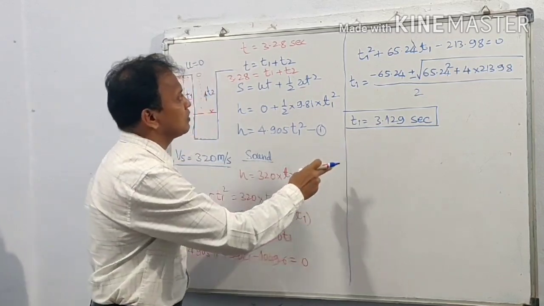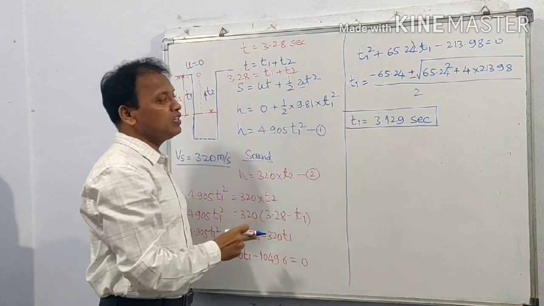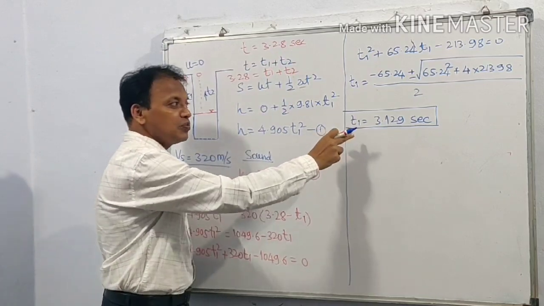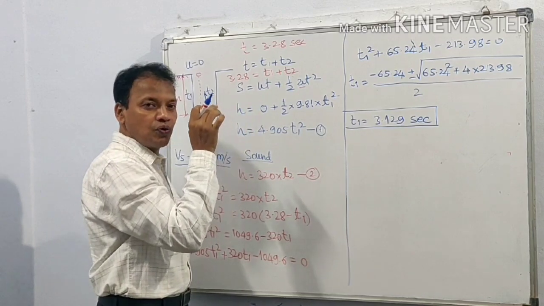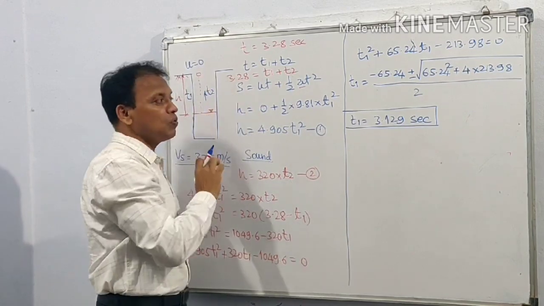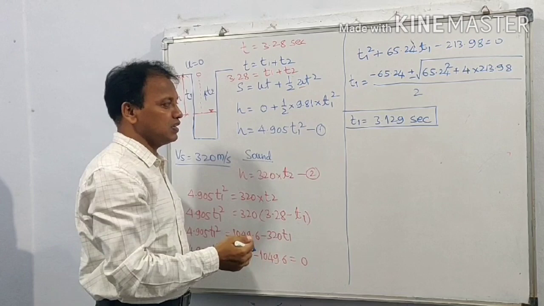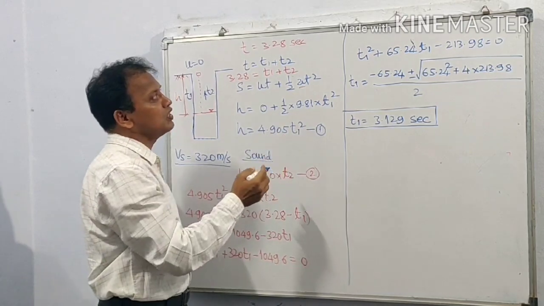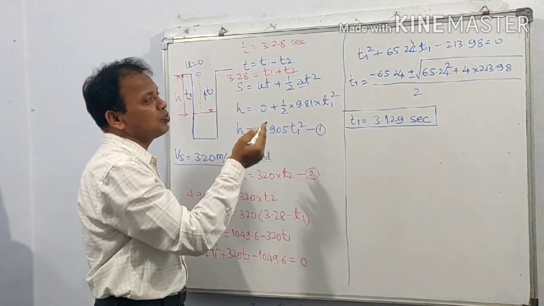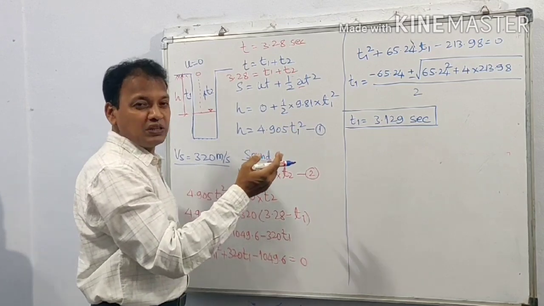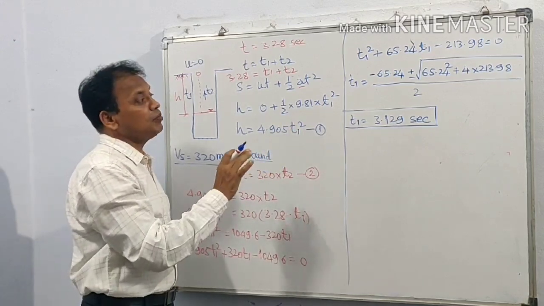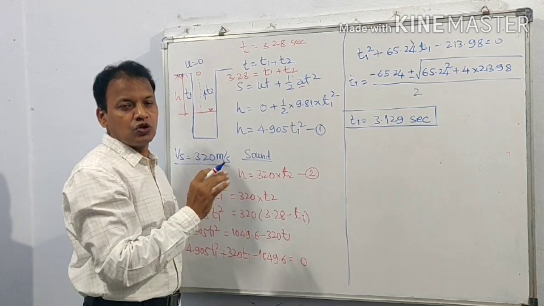You can observe the total time is 3.28 seconds, and out of that, the time taken by the stone to fall from the top to the water surface is 3.129 seconds. Therefore t2 is very small, 3.28 minus 3.13, that is only 0.15 seconds.